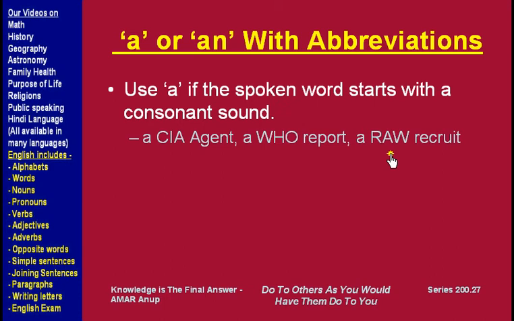RAW is the spy agency for India, and so we say a RAW recruit, because the pronunciation of this word starts with R, which is a consonant.